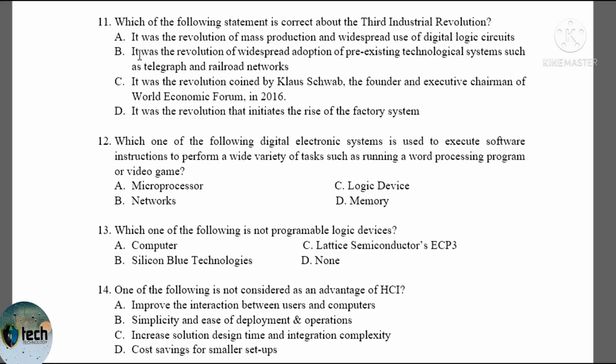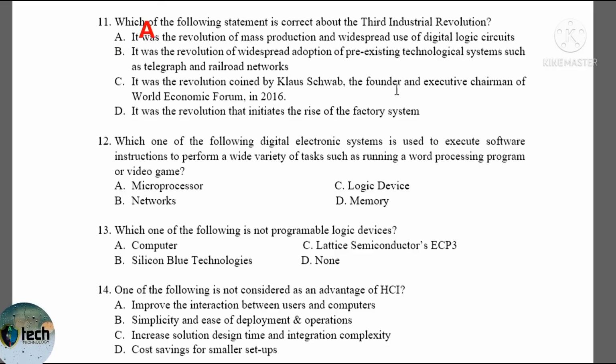That's correct. Choice B. It was the revolution of widespread adoption of pre-existing technological systems such as telegraph and network. So this is the second industrial revolution. Choice C. It was the revolution coined by Klaus Schwab, the founder and executive chairman of the World Economic Forum, in 2060. Choice C is for the fourth industrial revolution. And choice D, it was the revolution that initiates the rise of the factory system. This is the first industrial revolution.